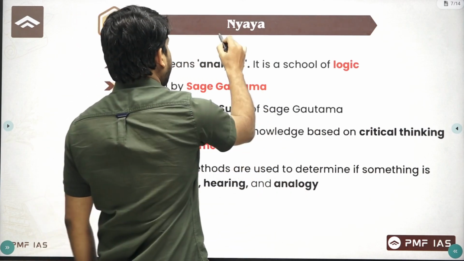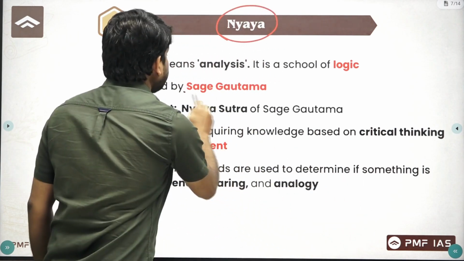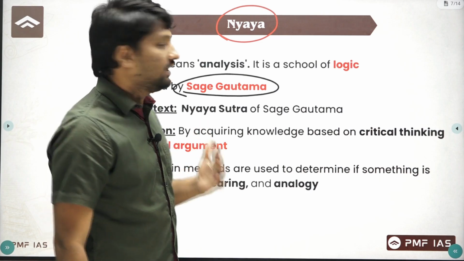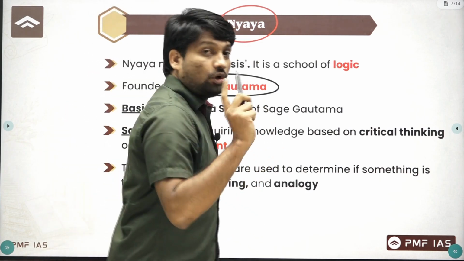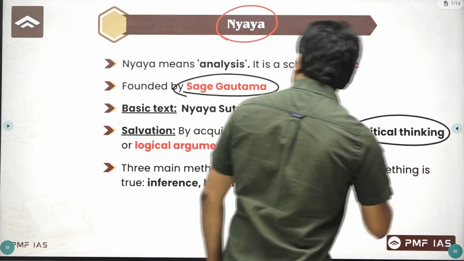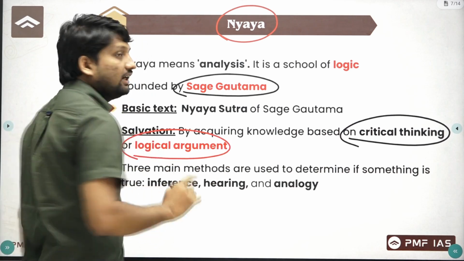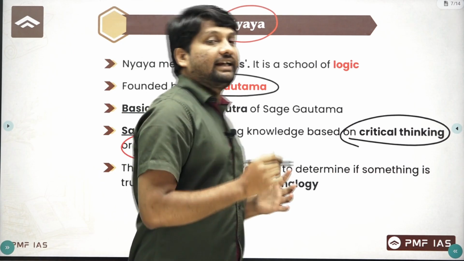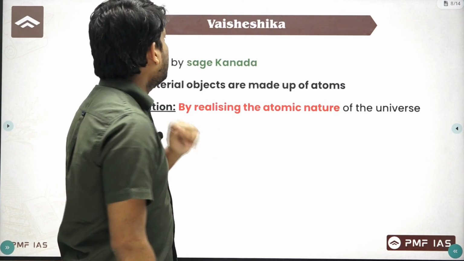Third is Nyaya. This Nyaya philosophy is given by sage Gautam, and it basically depends on critical thinking. It means you can get salvation by acquiring knowledge which is based on critical thinking or logical argument. So you can definitely get salvation or liberation from the cycle of birth and death by acquiring knowledge based on critical thinking or logical argument.